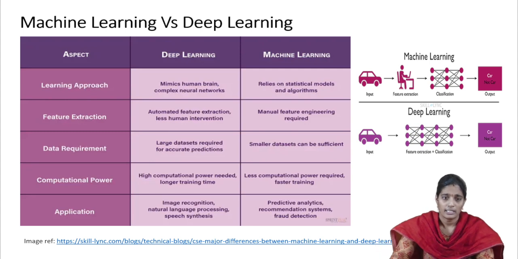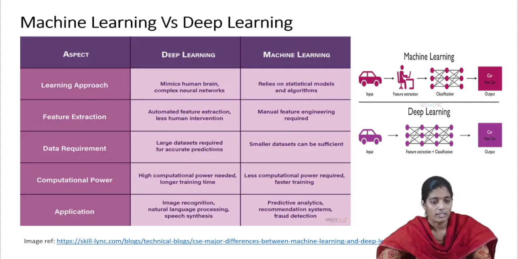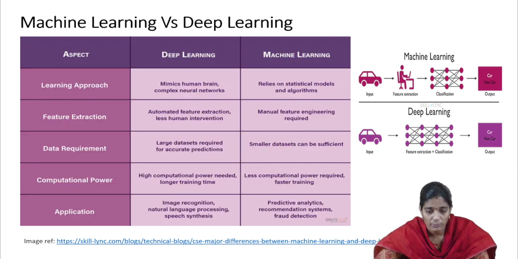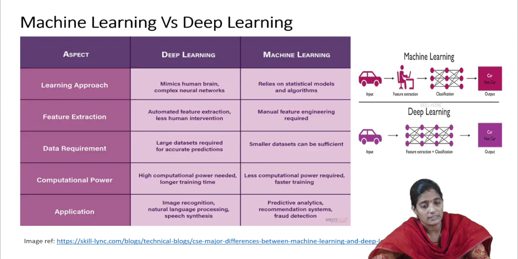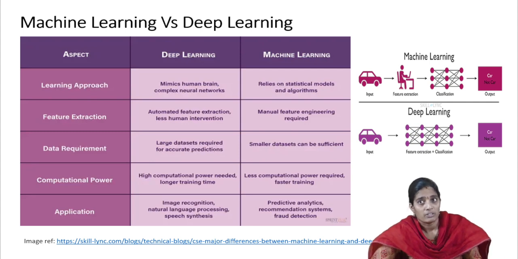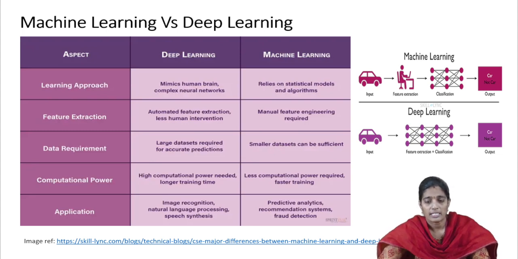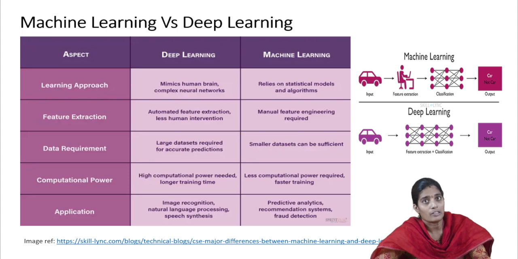Next one is the data requirement. When we are working with deep learning models, large data sets are required for accurate output or predictions. But in machine learning, smaller data sets are sufficient to perform the particular task. Coming to the computational power, obviously when we are working with a higher amount of data, high computational power is required. So whenever we are working with high computational power and a large amount of data, it takes more training time. Coming to machine learning, here we need less computational power and training is also faster.